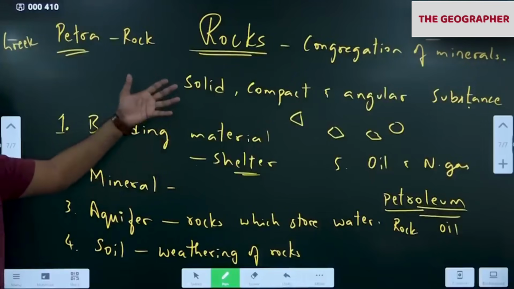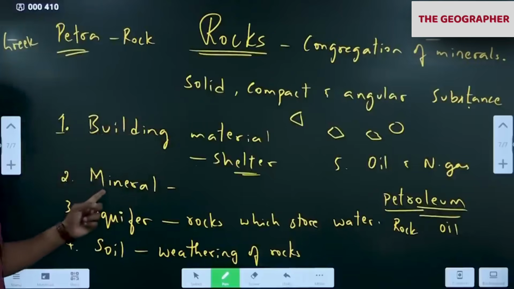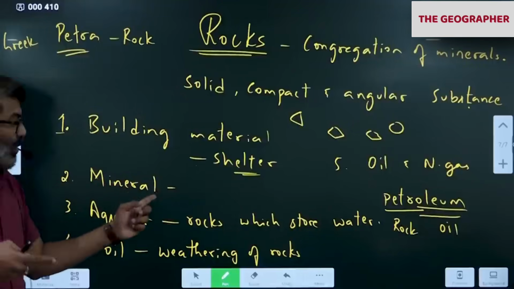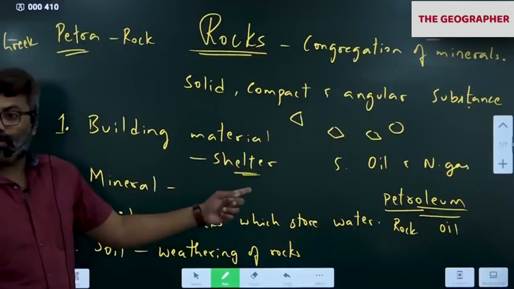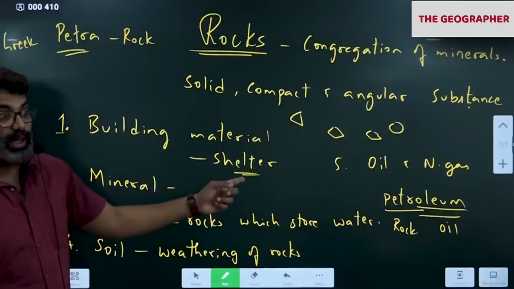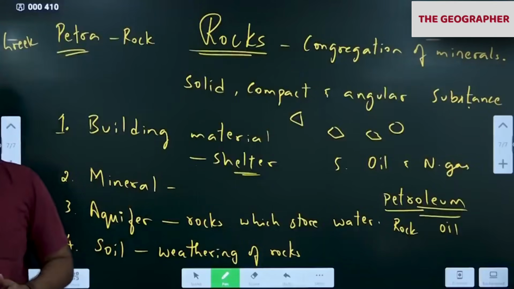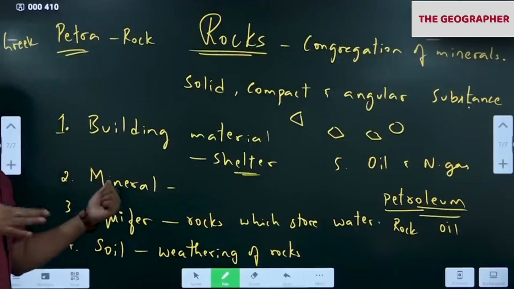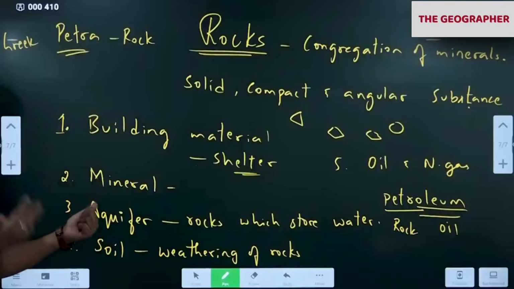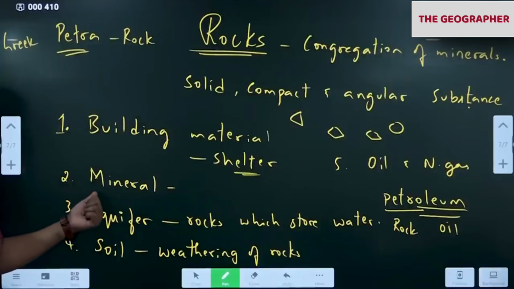So by reading this, how is it going to be useful for us? Minerals. Every day we are on a lookout for new minerals. These new minerals we discover will help us to grow faster. Economic growth and development of the country depends upon, I told you, the mineral wealth of the country. So either we can export and make money, or we can use it for our industries. Correct? Industrial growth depends upon raw materials.